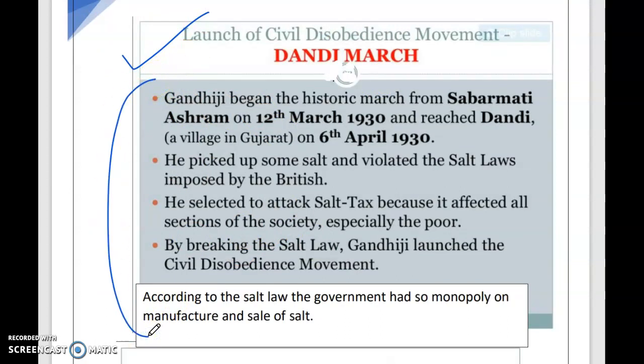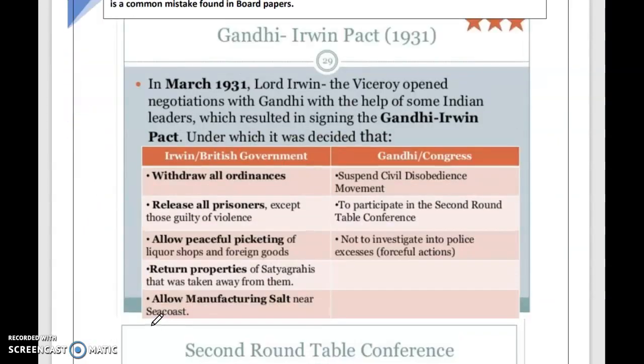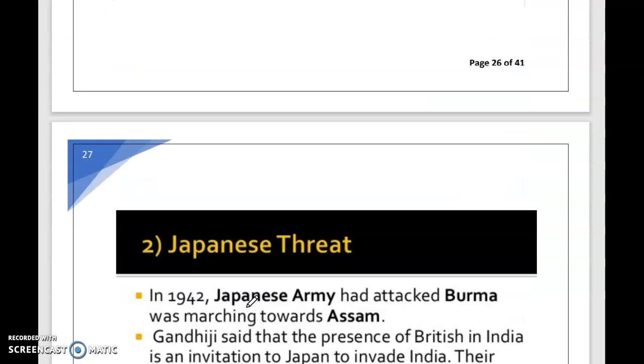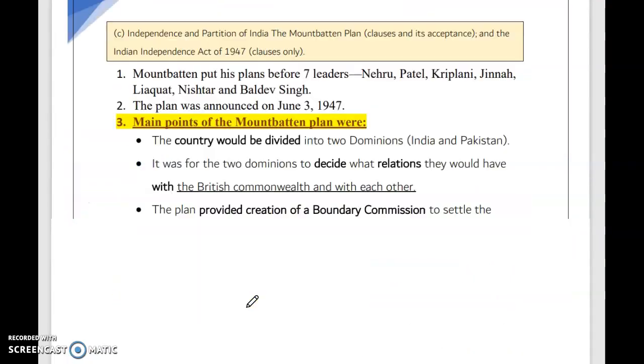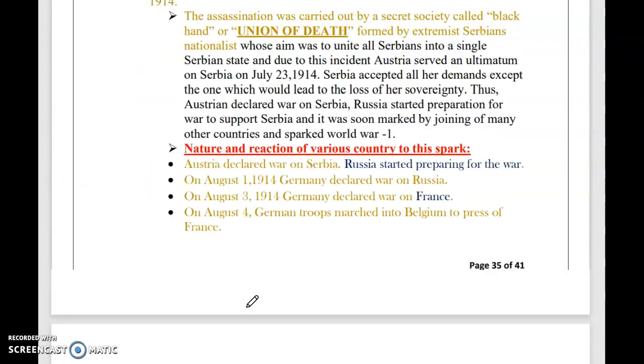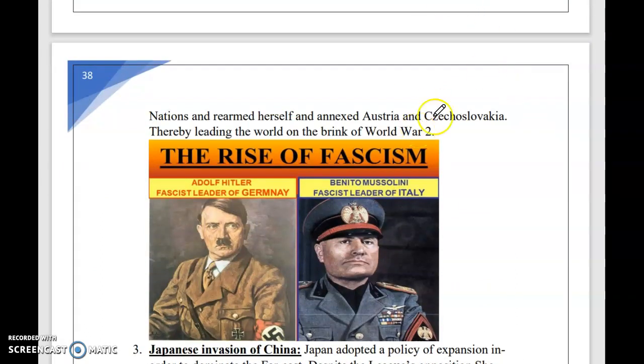Although I have provided the PDF of important dates, everything is covered in that. Gandhi-Irwin Pact. Very important. There is this Second World War which is not in your syllabus, so you don't have to study this. You have to study only those notes that are in your syllabus. You can avoid studying Second World War and so on, these causes, because it is not in your syllabus.